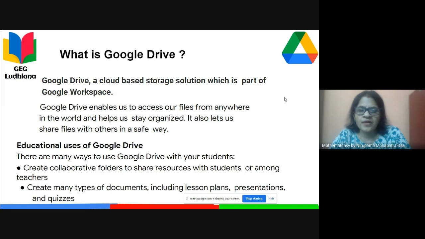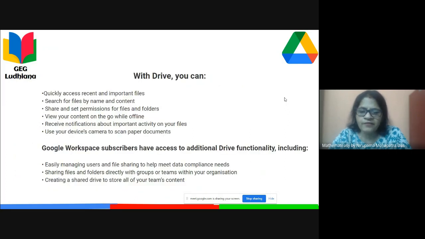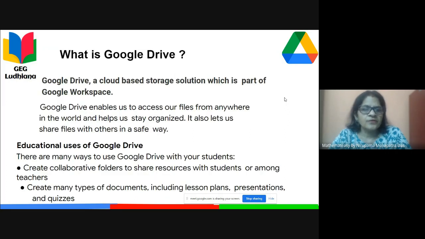And as an educator, what are the main advantages? There are many ways we use Google Drive with our students and colleagues. First of all, we create collaborative folders to share resources with students or among teachers.